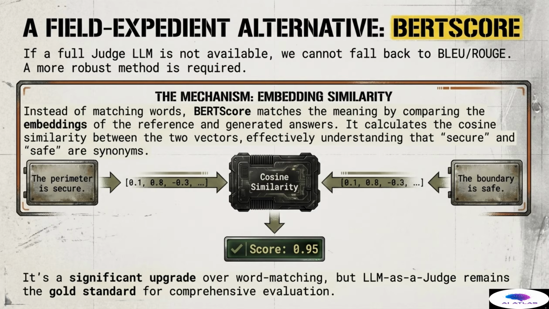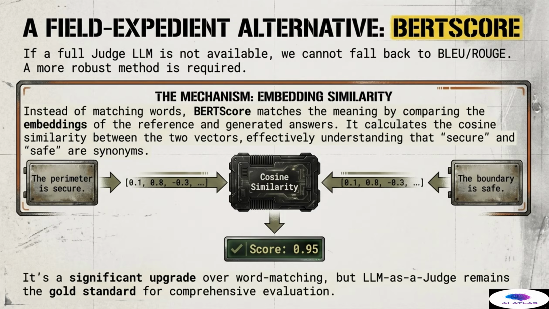A more robust, field-expedient alternative is required: BERT score. BERT score represents a significant advancement over simple word matching because it focuses on embedding similarity. Instead of comparing individual words, BERT score compares the meaning by leveraging contextual embeddings. It calculates the cosine similarity between the vector representation of the reference answer and the generated answer. By analyzing these vectors, it effectively understands that secure and safe are synonyms and represent the same core meaning.